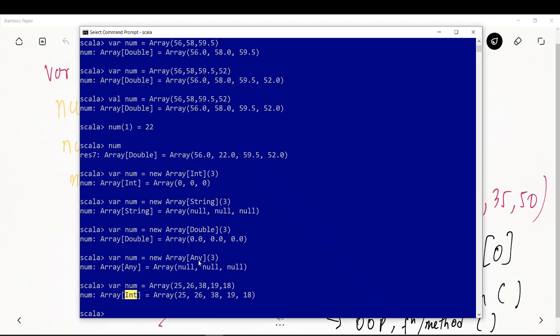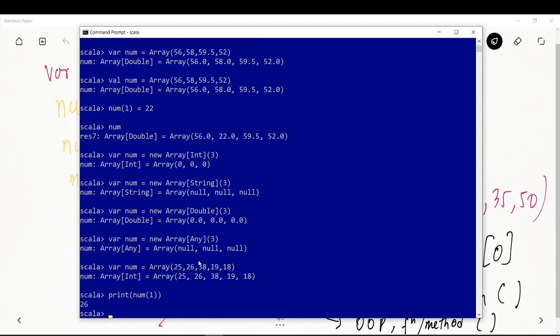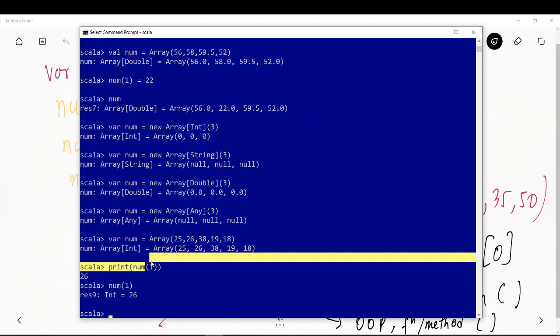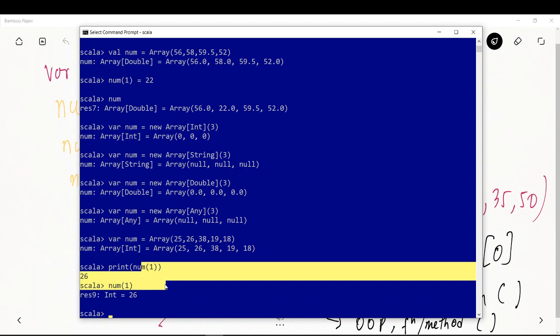Okay, let's say I want to see the contents of this num. I can say num of 1, right? So you can also refer to it like that. You can just simply say num of 1 so that it gives the result over here. So this is how you can access the contents of an array.